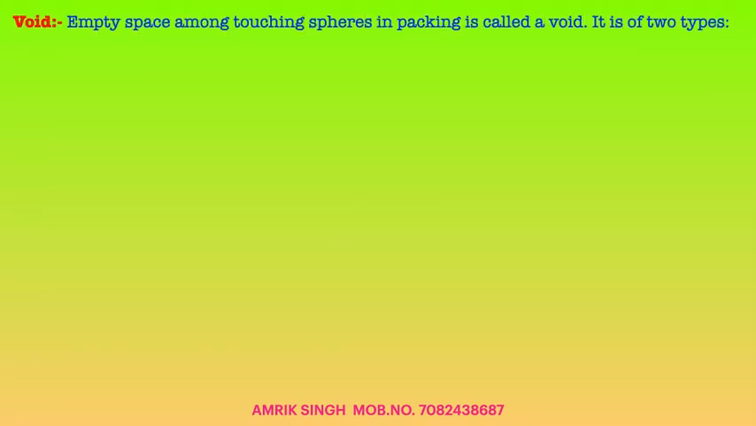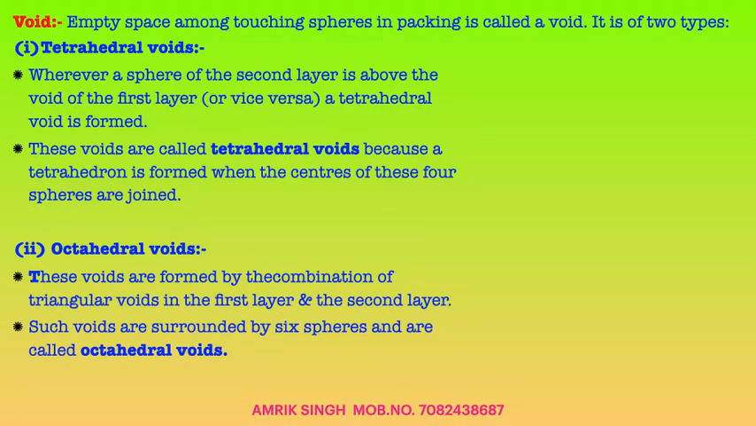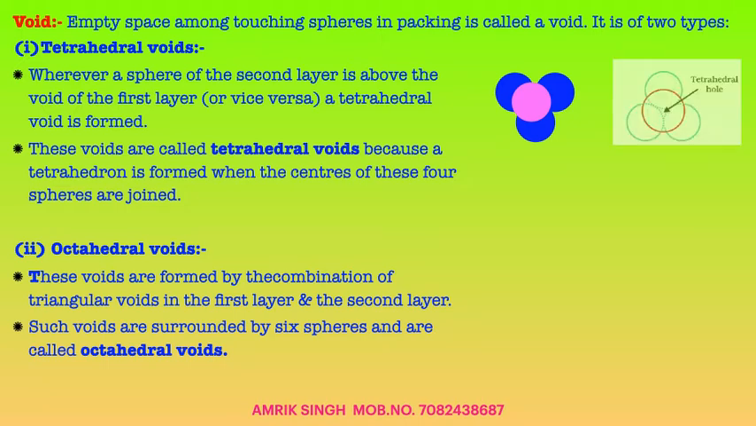Now, void: the empty space among touching spheres in packing is called a void. It is of 2 types. First is the tetrahedral void. Where a sphere of the second layer is above the void of the first layer, a tetrahedral void is formed. These voids are called tetrahedral voids because a tetrahedron is formed when the centers of these 4 spheres are joined. Let us see in the diagram. These are the 4 touching spheres. The space in between these 4 touching spheres is known as the tetrahedral void, shown by the arrow.